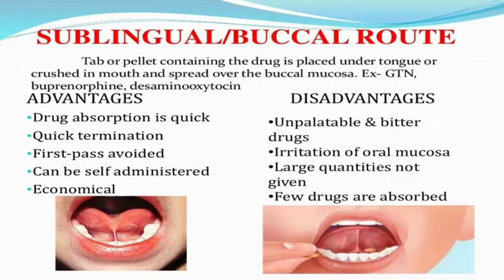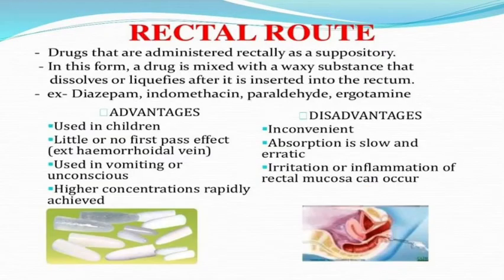Then the sublingual and buccal route: a tablet or pellet containing the drug is placed under the tongue or crushed in the mouth and spread over the buccal mucosa. Examples: glyceryl trinitrate, buprenorphine and desamino-oxytocin. Advantages: drug absorption is quick and termination is quick. First pass is avoided, it can be self-administered, and it is economical. Disadvantages: unpalatable and bitter drugs, irritation of the oral mucosa, large quantities cannot be given, and only a few drugs are absorbed.